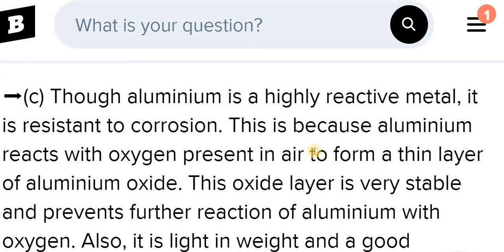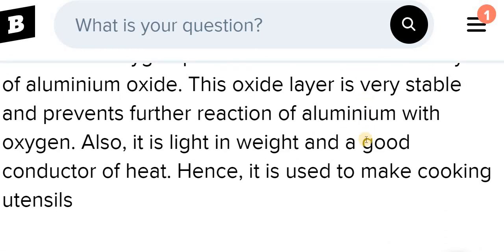Now the next one: why is aluminium used for cooking utensils? Though aluminium is a highly reactive metal, it is also resistant to corrosion. This is because aluminium quickly reacts with oxygen and makes an aluminium oxide layer. This oxide layer is very stable and prevents further reaction of aluminium with oxygen.